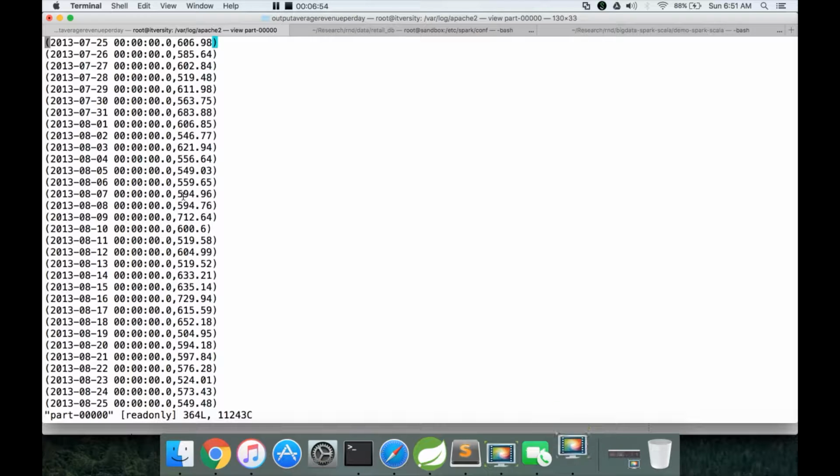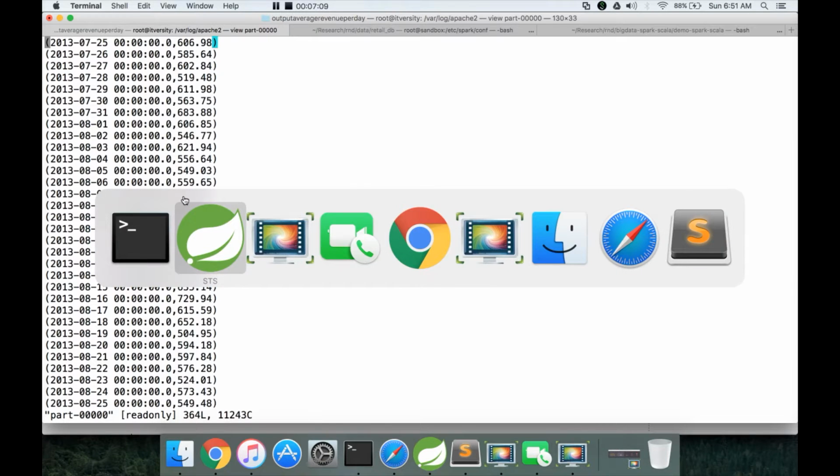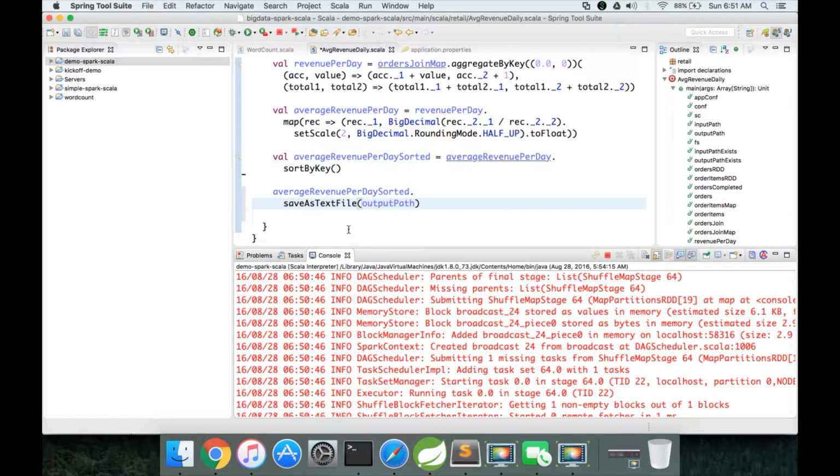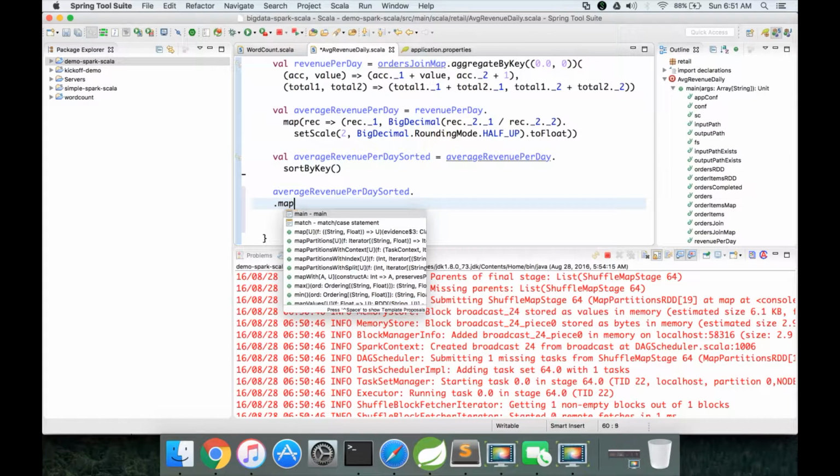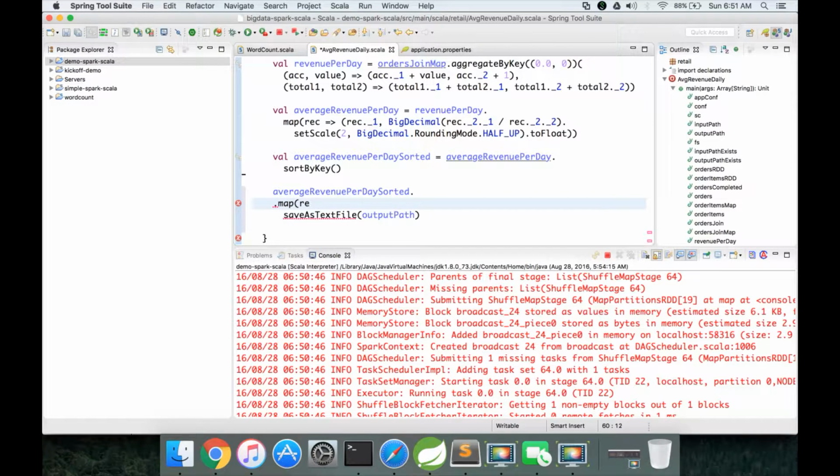Instead of writing as tuple, if you want to write it as comma separated data, again you have to apply the map function and concatenate the strings using string operations like this.